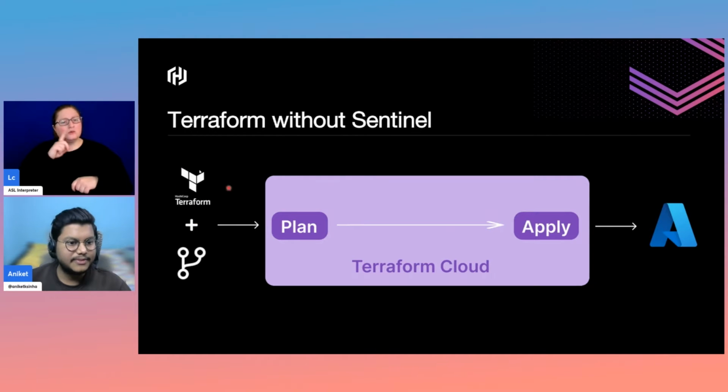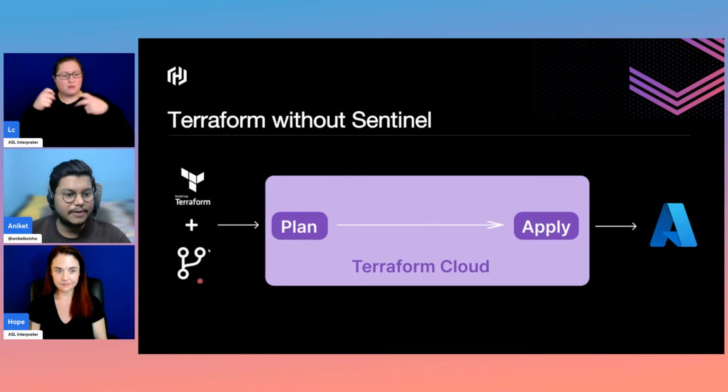So you have the Terraform code, you have the infrastructure, you have put it on the VCS or the version control, you have moved it to the plan. This is over Terraform Cloud, and you are moving ahead to apply it. So after applying, you know that Terraform would be deploying every infrastructure to your portal or to your cloud, maybe Azure, maybe AWS, maybe GCP, or any other. So this is the thing without Sentinel.